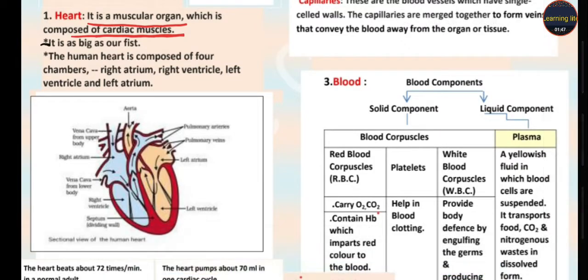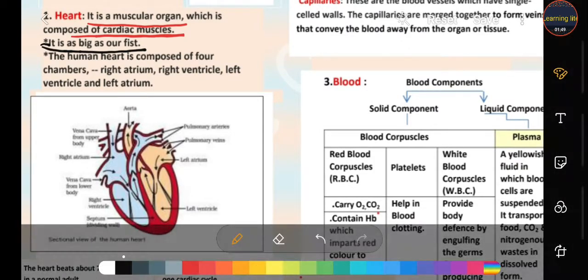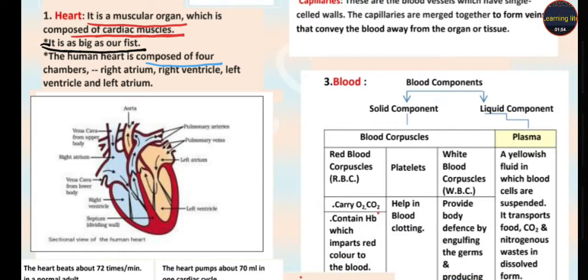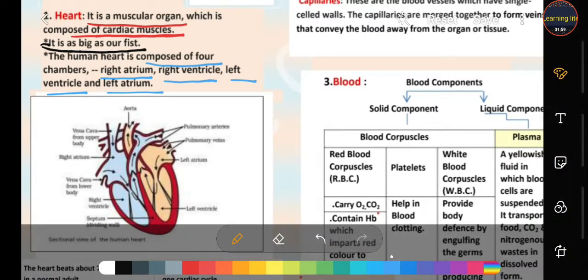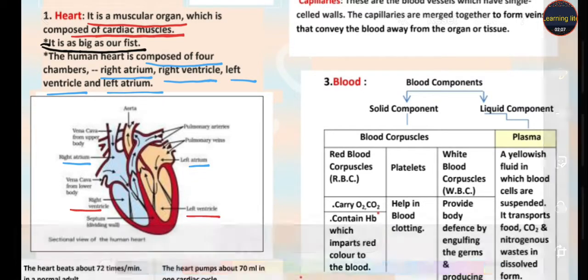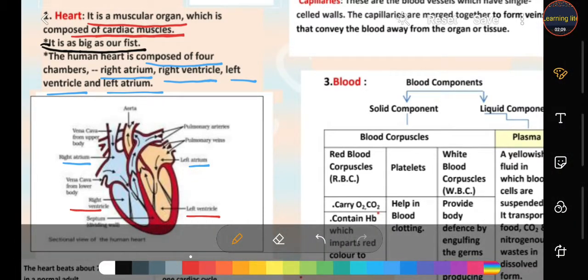Okay students, it is as big as our fist. What is the size of our heart? As big as our fist. And the human heart is composed of four chambers: right atrium, right ventricle, left atrium and left ventricle. The upper two chambers are called atria and the lower two chambers are called ventricles. So the heart is muscular due to cardiac muscle. Secondly, its size is as big as our fist. And thirdly, it is composed of four chambers. Upper two chambers are called atrium and lower two chambers are called ventricle.